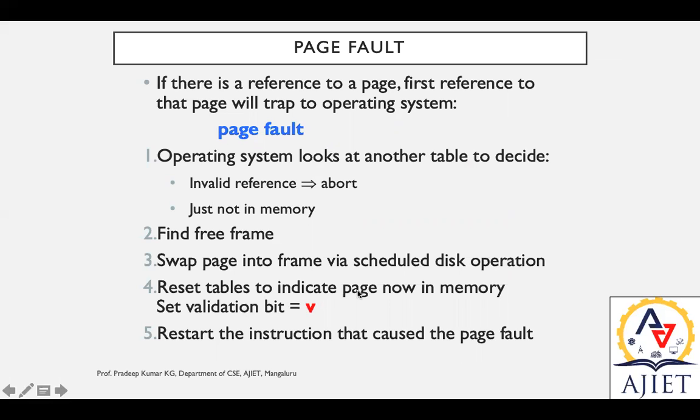Reset the table to indicate the page is now in memory. Set the validation bit. Once we have that entry in the page table, we reset the validation bit to V. Then restart the instruction, because whenever a page fault occurs, we restart the instruction execution from that position. Okay, that is page fault.